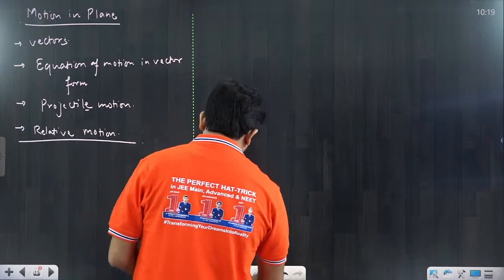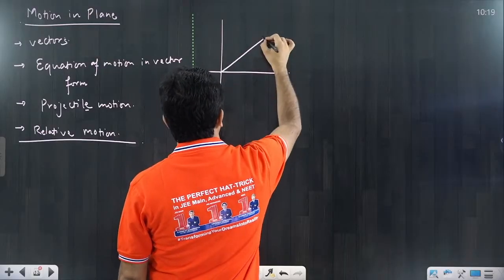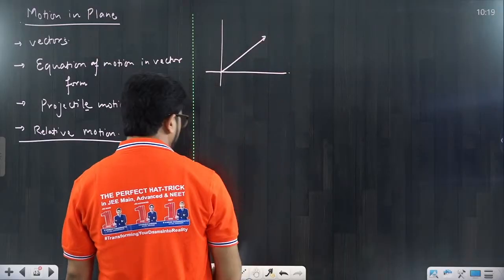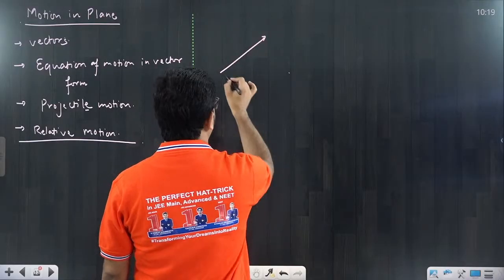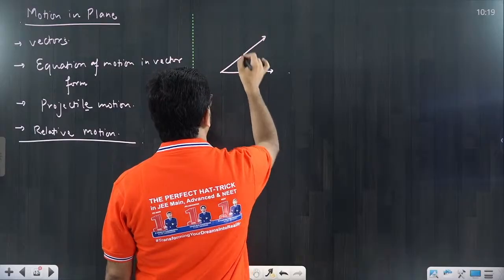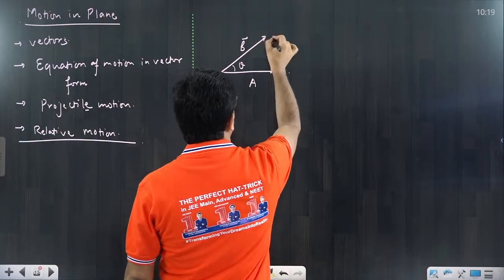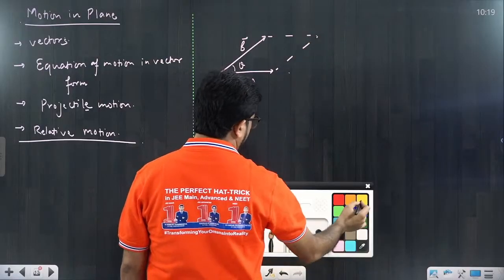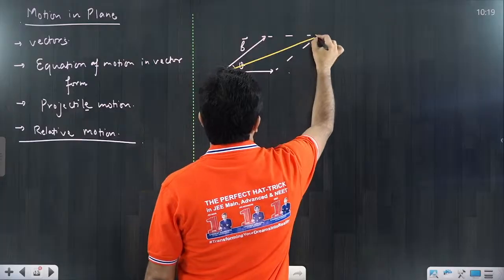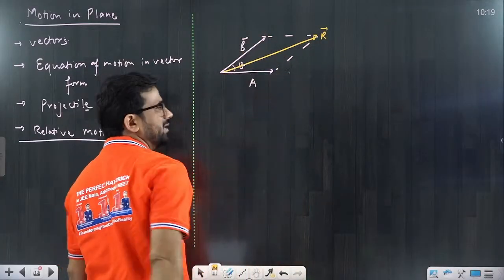Suppose I am taking one vector, this A vector is there. And suppose I take one more vector, another vector. This is the A vector, this is the B vector. I want to add them. So if you are going to add, very simple, you can add like this, and you can join that. We can say the R vector. This is the A vector, this is the B vector, that we call the R vector.